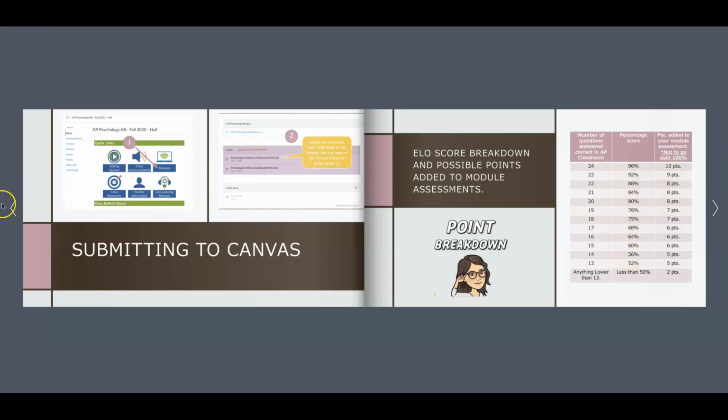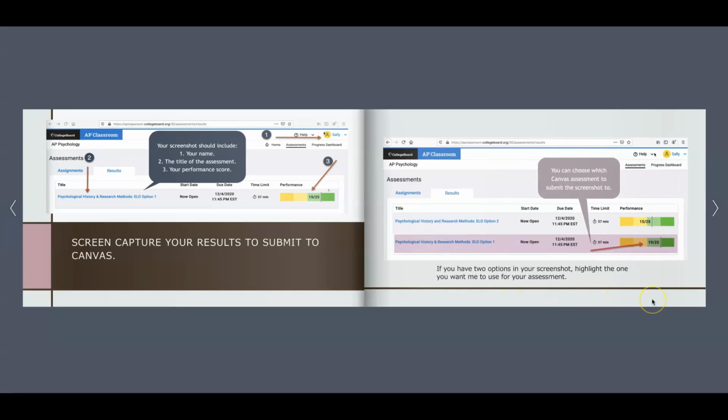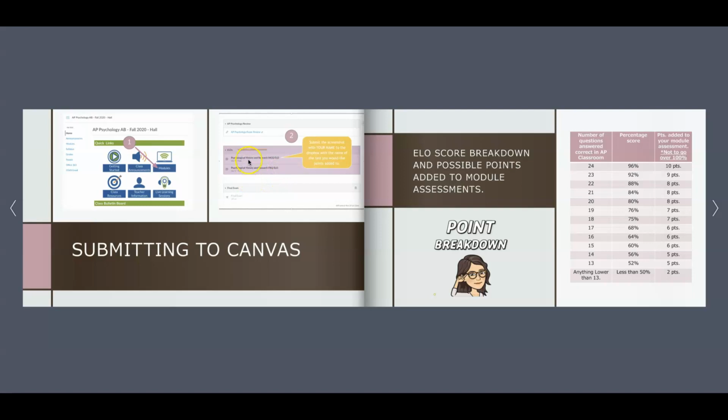So let's look back at Sally's test and see what she's going to get added to her test. She made a 19 out of 25 on her option 1 assessment that she highlighted she wants me to use. She has placed it in the MCQ drop box for history and research. And so 19 out of 25 gave her a 76% that she scored on that AP Classroom quiz, which will give her 7 points back to the test.